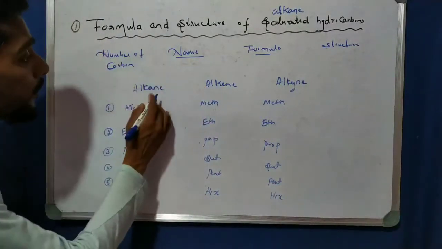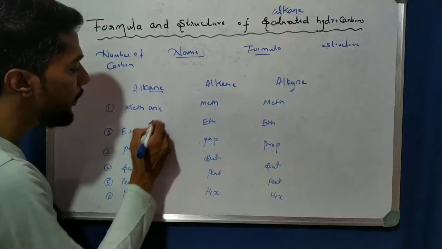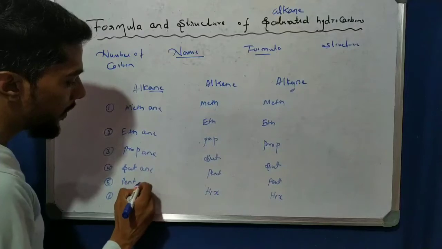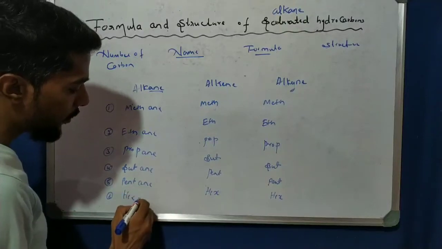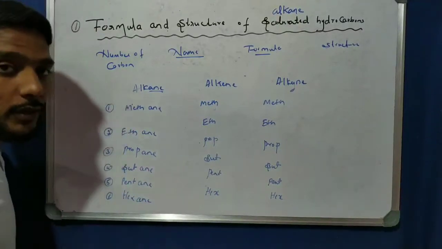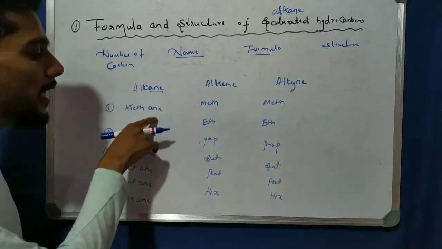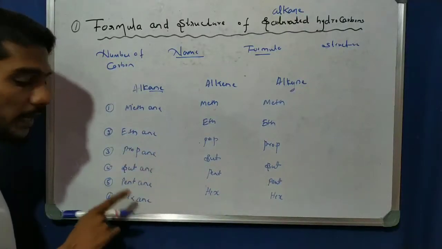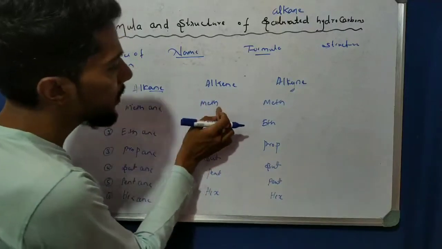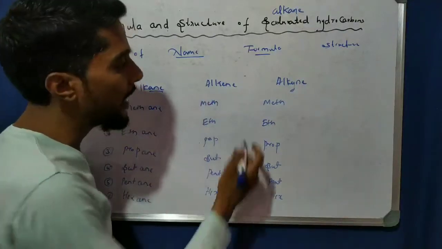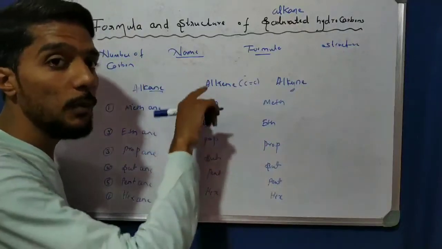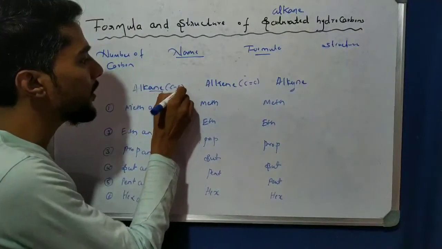Right, because of the ene, we can put ene here. Not ane, because alkane is ane, as in ethane, methane, butane, propane, pentane, hexane. In the case of this, if the compound has a double bond, like C double bond C in the compound, the bond between the carbons is double. Here C single bond C, it is alkane.